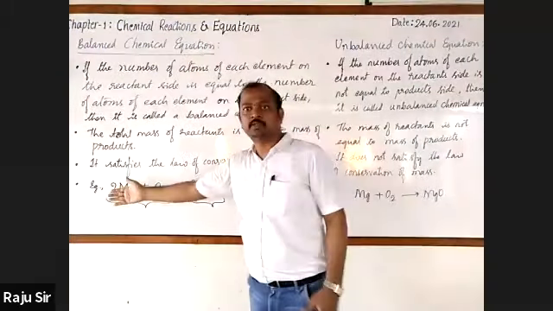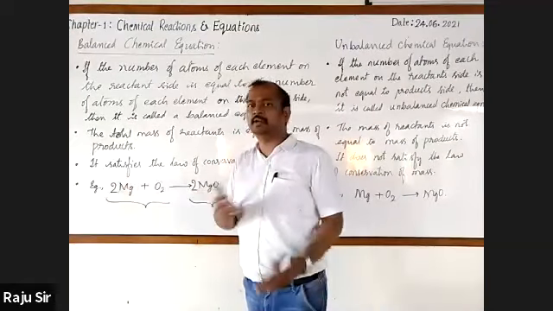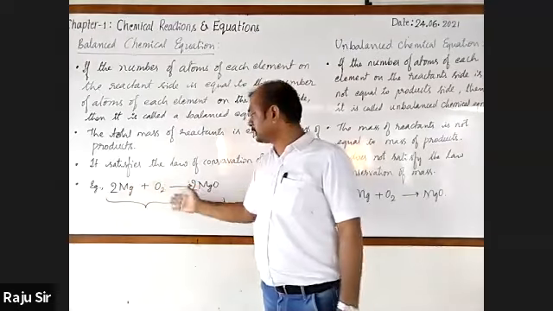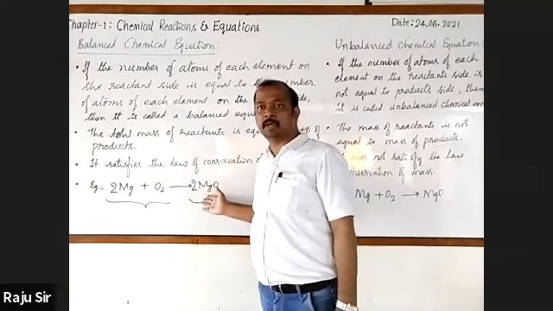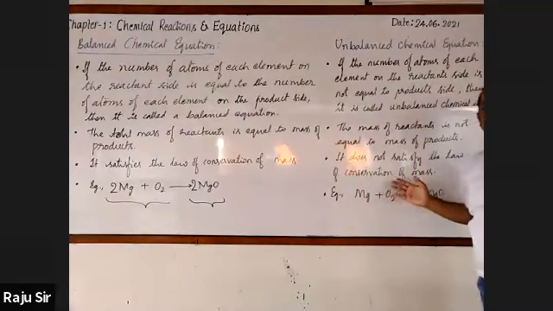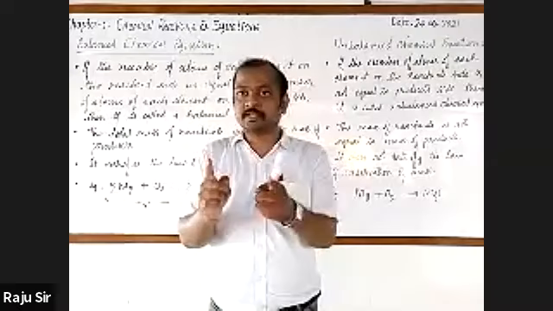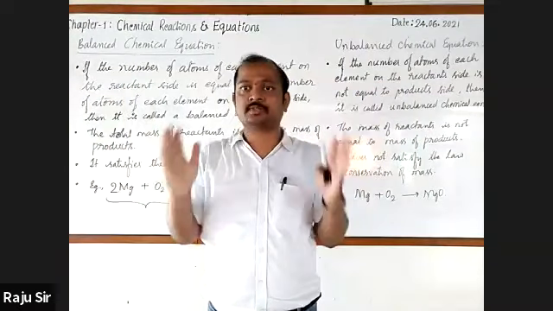And fourth point, you can give an example. Here, I've taken a very simple one. 2Mg plus O2 gives rise to 2MgO. It is balanced. Fourth point: just Mg plus O2 gives rise to MgO. Got it? For differences, you have to make 2 columns.